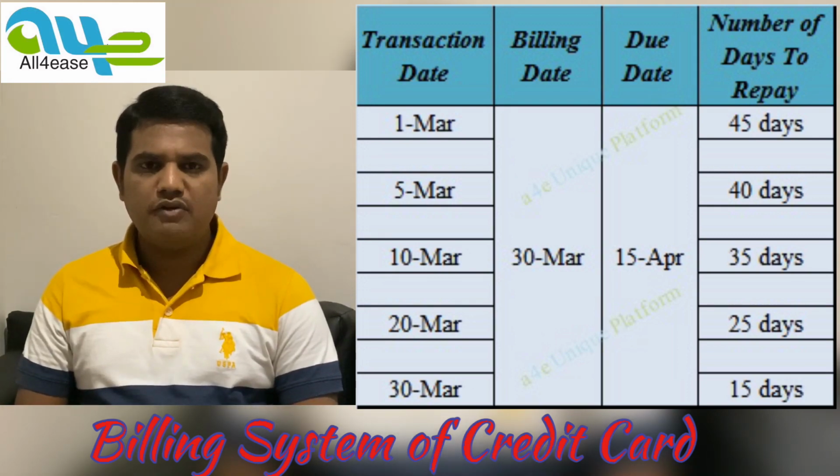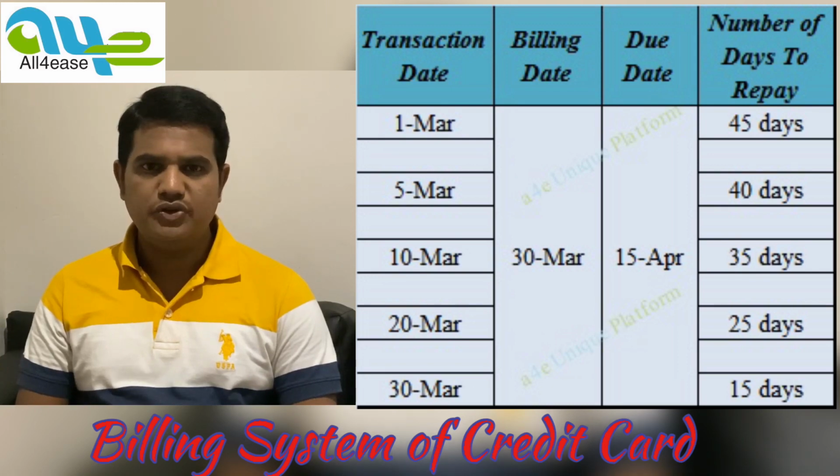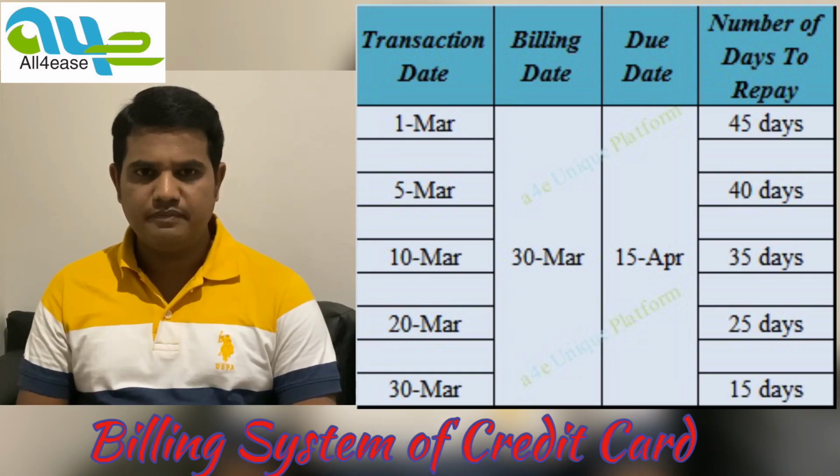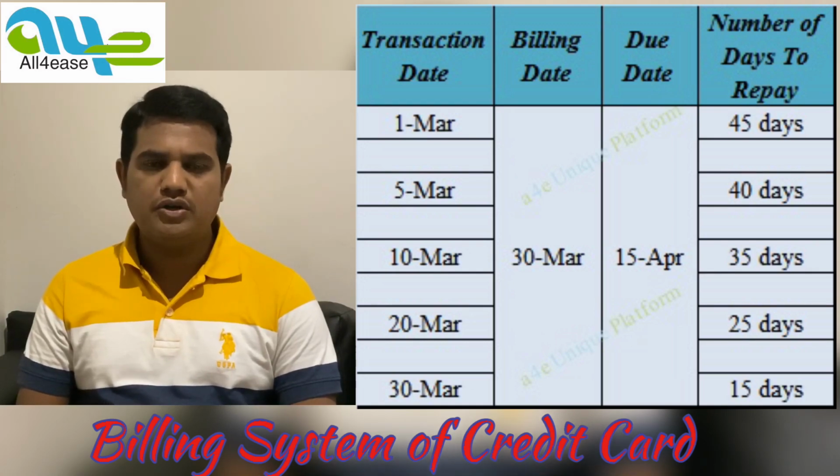Whatever you spent on 5th of March, you will get 40 days of time to pay it back. In the same way, whatever is spent on 10th March, you will have 35 days of time. Whatever is spent on 20th March, you will have 25 days of time, and whatever is spent on 30th of March, you will have 15 days of time. So altogether, you will have 15 days of time to pay the total billed amount, whatever has been charged on the bill date.